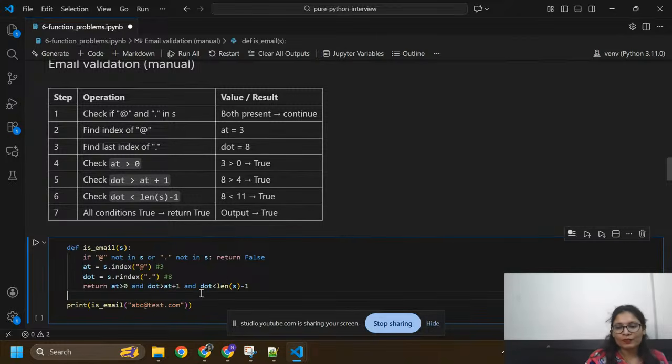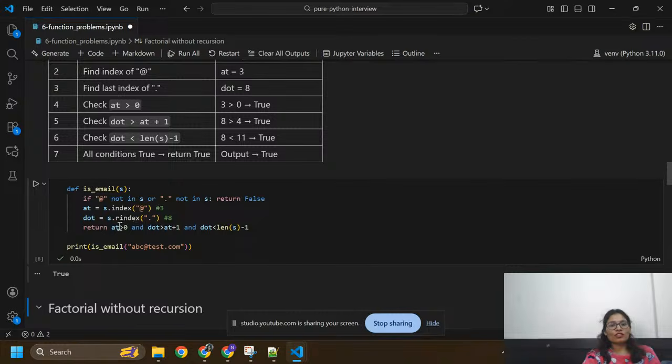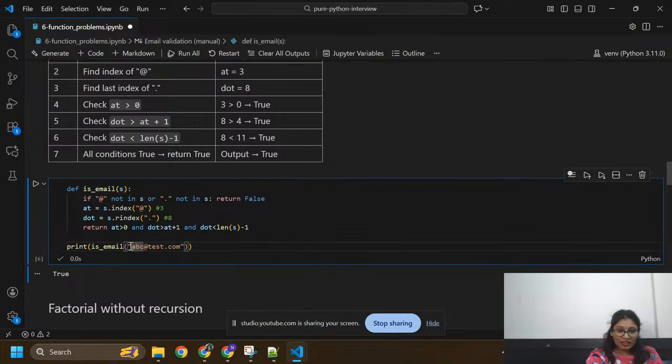Here you can see dot is greater than 0, sorry, at the rate is greater than 0, because we can't add at the rate at the starting of an email address. And dot should be greater than at the rate plus 1, because we need to use at the rate before the dot. So we found every condition is true, and if I run this, it will say this is a correct email address.